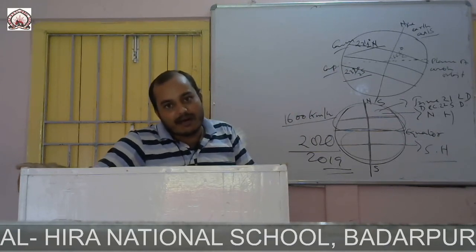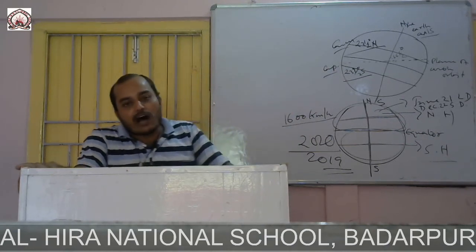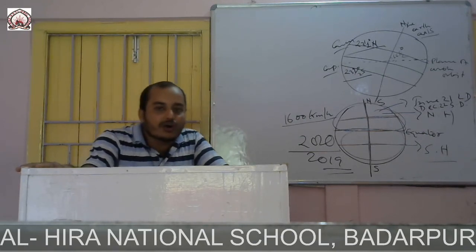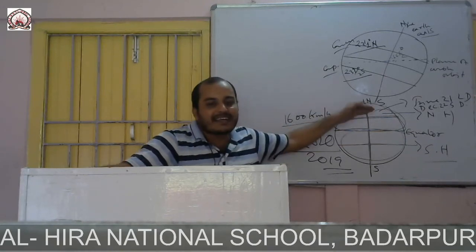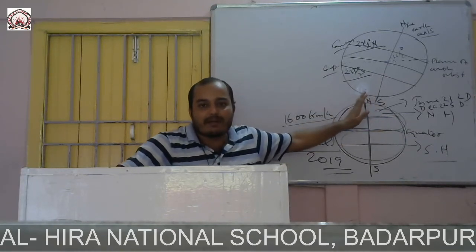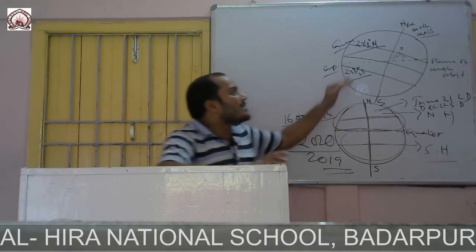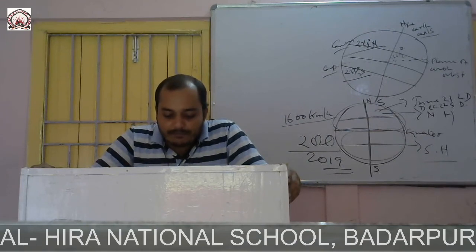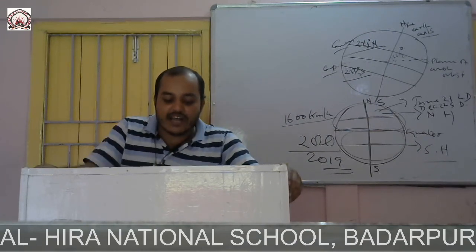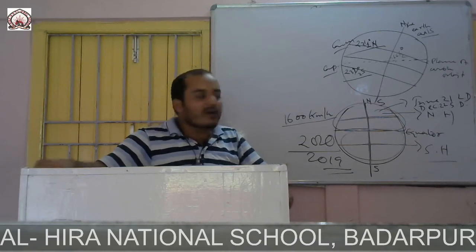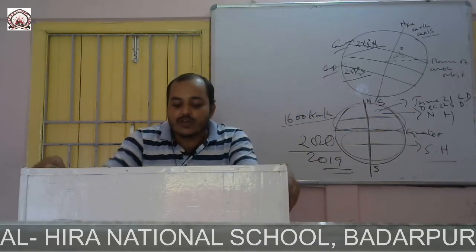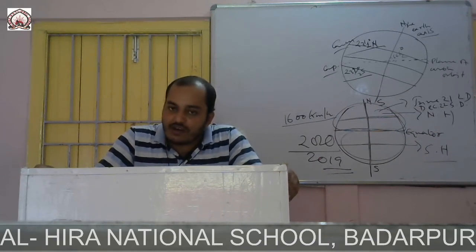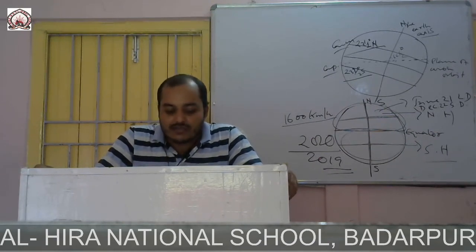So when the south pole is tilted towards the sun, the festival that people celebrate in the southern hemisphere during summer is celebrated by the people of the northern hemisphere in winter. When the sun shines vertically on the Tropic of Capricorn at 23.5 degrees south, it is called the winter solstice. Clear? These are the two definitions of summer solstice and winter solstice.